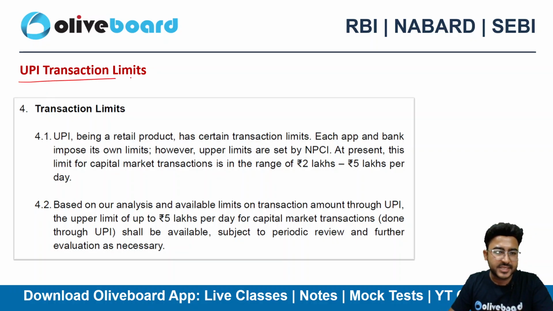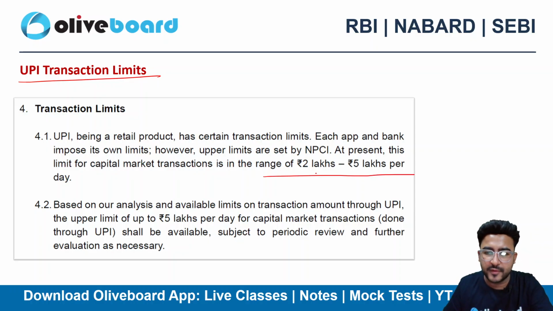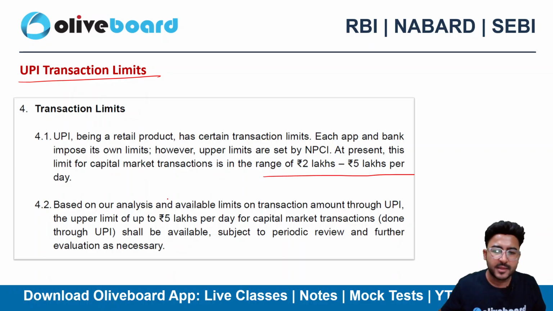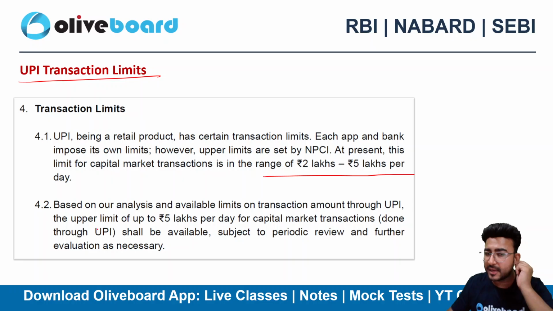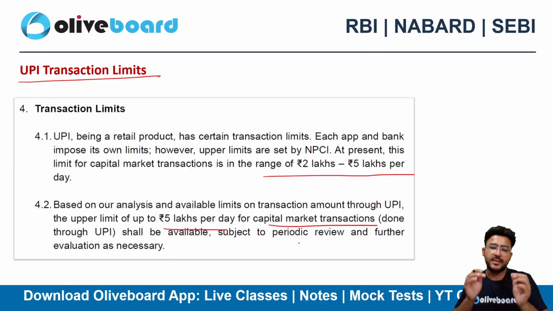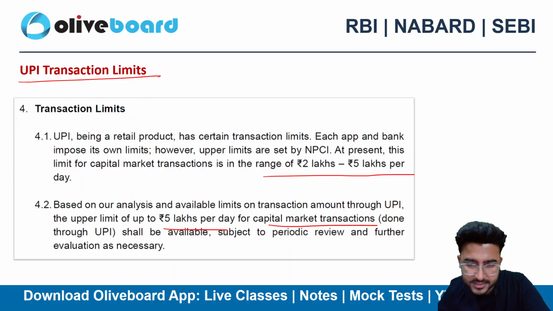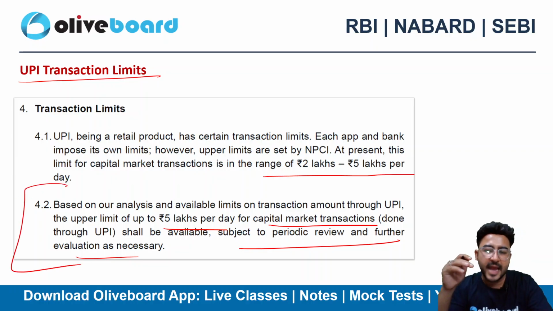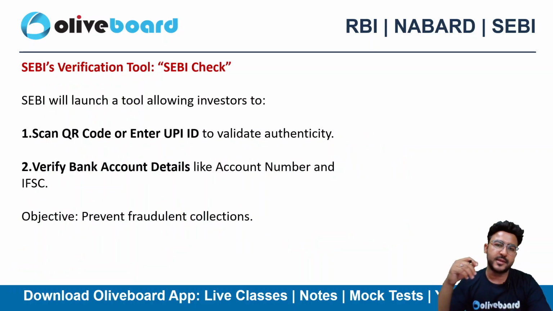Okay, UPI transaction limit as well. As we all know, NPCI has given a range of 2 to 5 lakh rupees per day depending on the various kinds of activities, right? Based on their analysis and available limits on transactions through UPI, they have set the upper limit of 5 lakh per day for capital market transactions, subject to review and further evaluation if necessary. So they have kept 5 lakh rupees as the daily UPI limit for capital market related transactions.